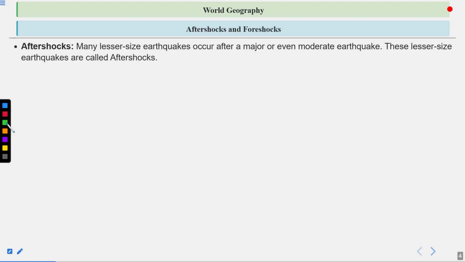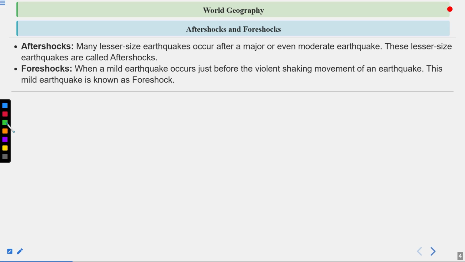Aftershocks. Many lesser size earthquakes occur after a major or even moderate earthquake. These lesser size earthquakes are called aftershocks. Foreshocks. When a mild earthquake occurs just before the violent shaking of a major earthquake, this mild earthquake is known as a foreshock. So aftershocks are the shocks that occur after a major earthquake, while foreshocks are small or mild earthquakes that occur before it.